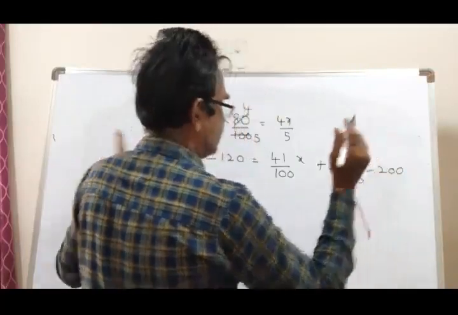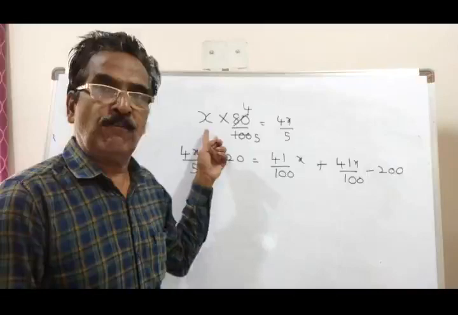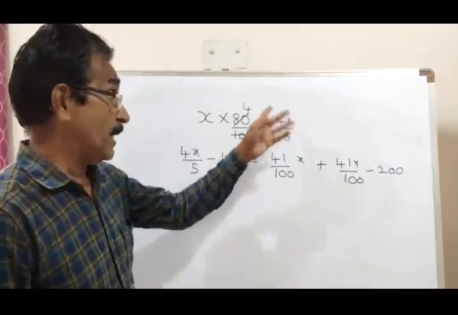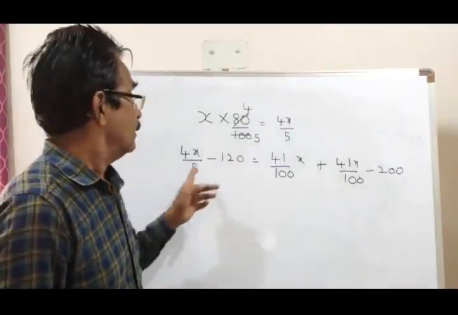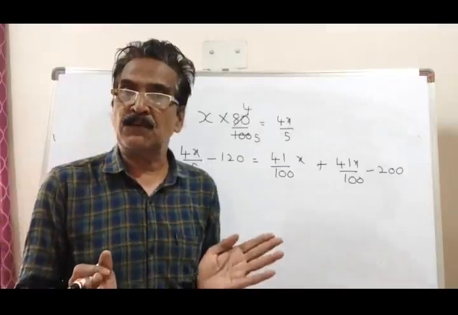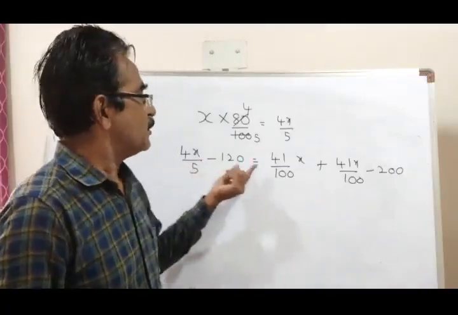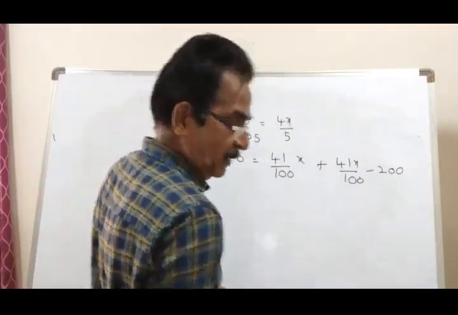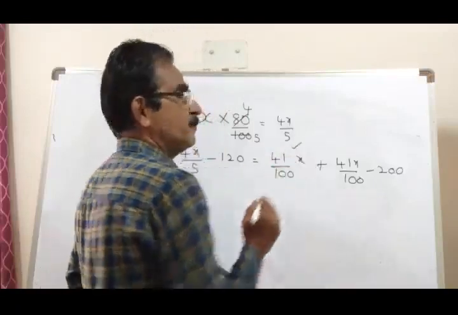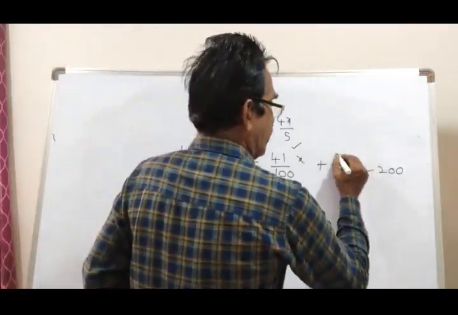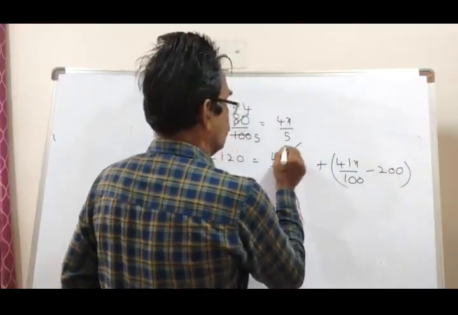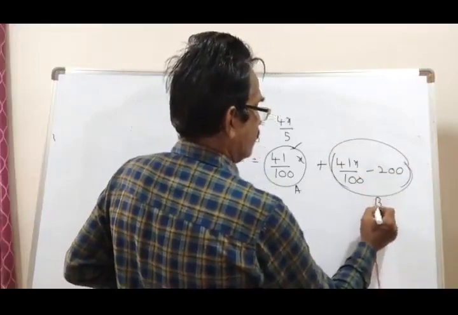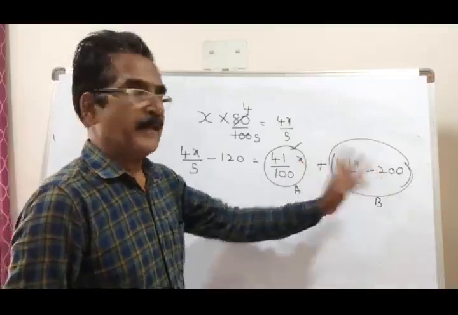This is your step. These are total votes. These are valid votes, not invalid votes. Who exercised their vote? 4x by 5 minus 120 gives total valid votes. Total valid votes is equal to votes secured by A and votes secured by B. This is votes secured by A. This is votes secured by B.